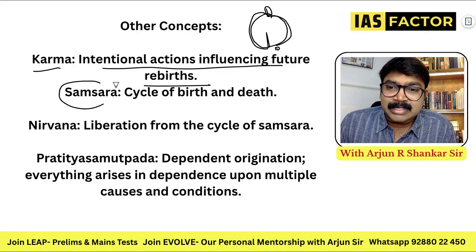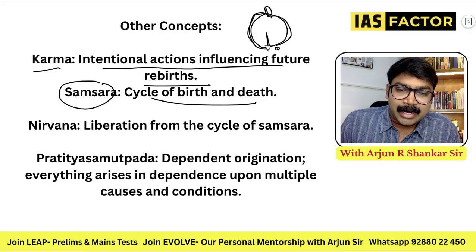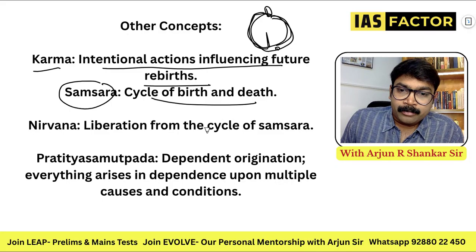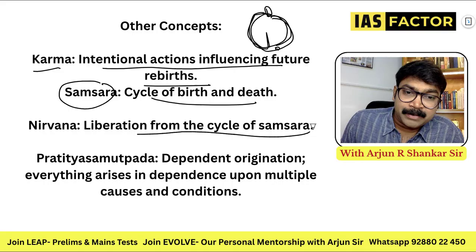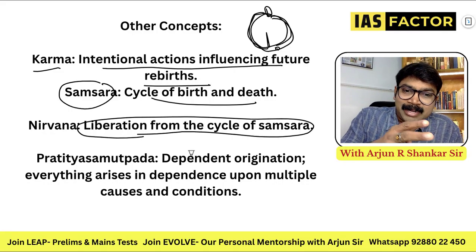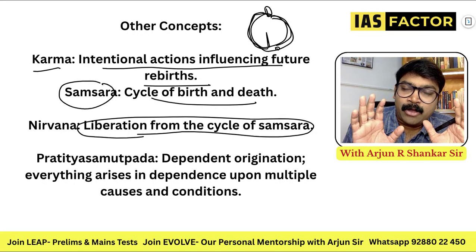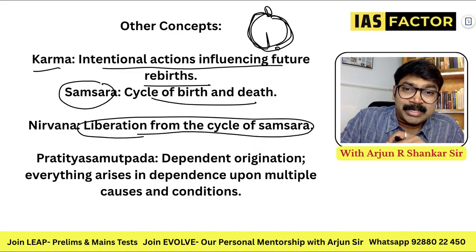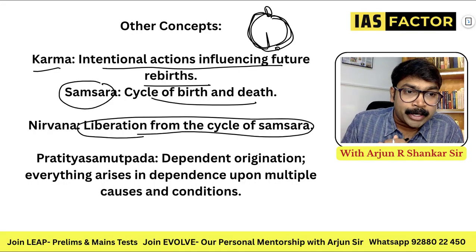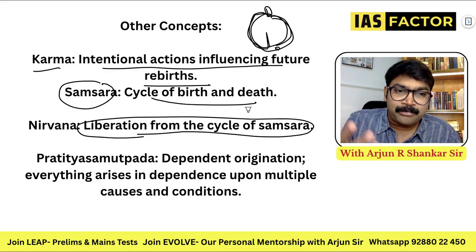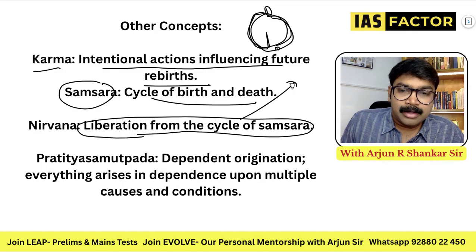And samsara is the cycle of birth and death. This cycle that I just drew is the concept of samsara. And next is nirvana, liberation from the cycle of samsara. You are completely liberated from the cycle of birth and death. It is a feeling of absolute bliss. So always understand, nirvana is not like in Hinduism or Christianity, where we say swarga, we say heaven. Nirvana is not a place. It's a feeling, a liberation, a blissful feeling.